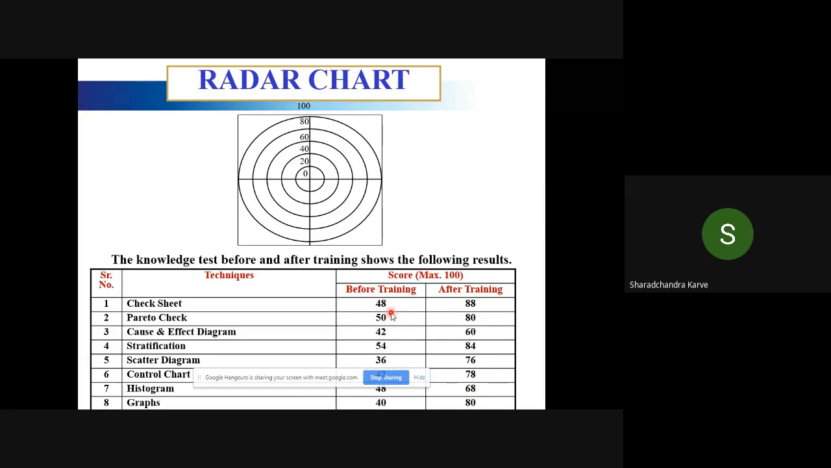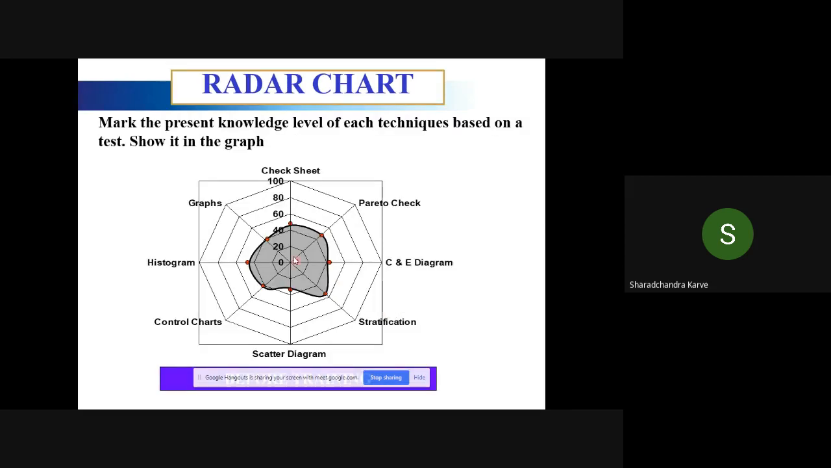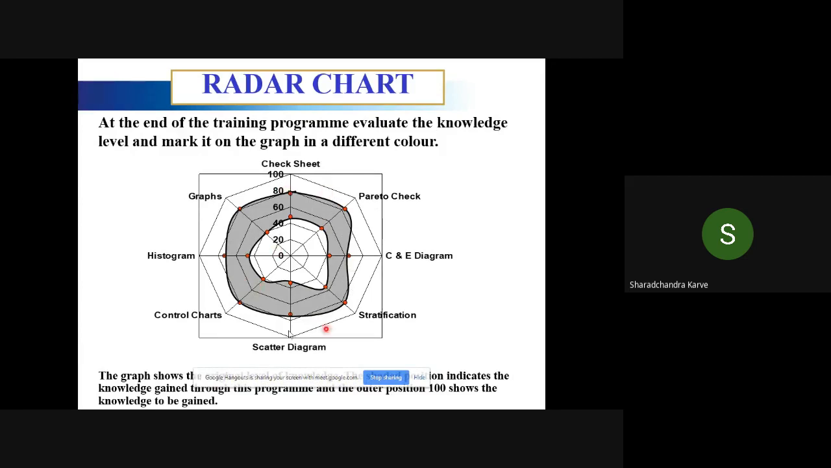So if you look at that, how much it was before the training is plotted on this, and then after the training is again plotted on this. With that you come to know that if you look at this, there is not much change in the cause and effect diagram topic. But if you look at control charts, the knowledge has gained much in this topic, but here it has not gained much. That is what you can understand using a radar chart.